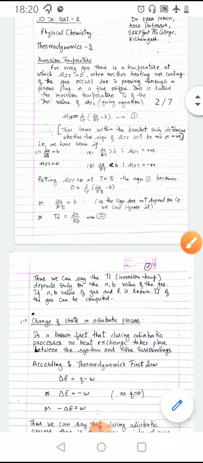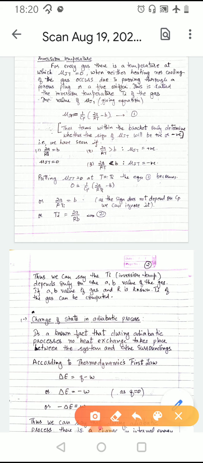Now putting the value of mu JT as 0 when T is equal to Ti, the equation we get is 0 is equal to 1 upon Cp (2a upon RTi minus b). Now ignoring the term Cp, the equation becomes 2a upon RTi is equal to b. Now rearranging this equation, we get the value of Ti in equation form, that is Ti is equal to 2a upon Rb.